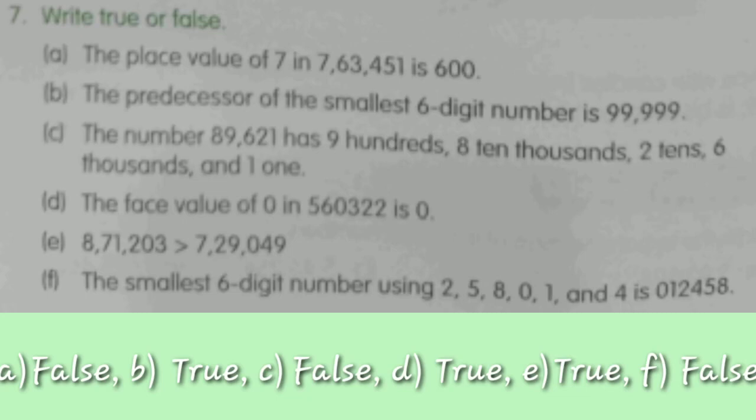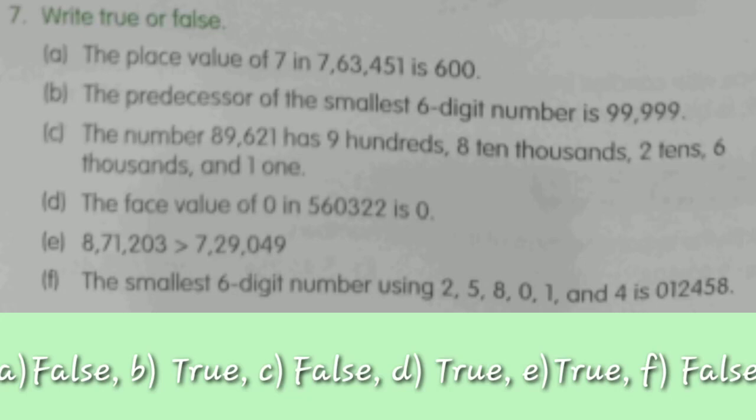Part E states that 871203 will be greater than 729049. If we read them out, we can read them as 8,71,203 and 7,29,049. So definitely 8,71,203 will be greater. Moving on to the last part of true or false, it states that the smallest 6-digit number using 2, 5, 8, 0, 1 and 4 is 0, 1, 2, 4, 5, 8.